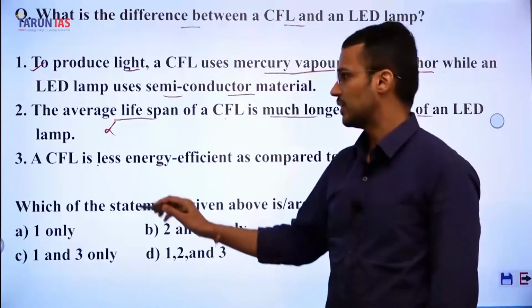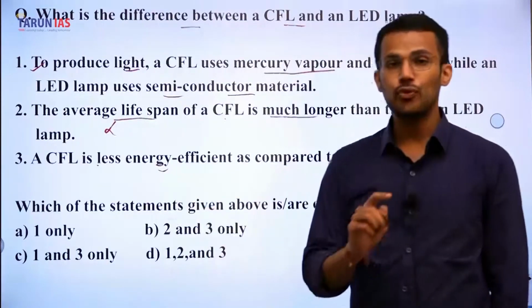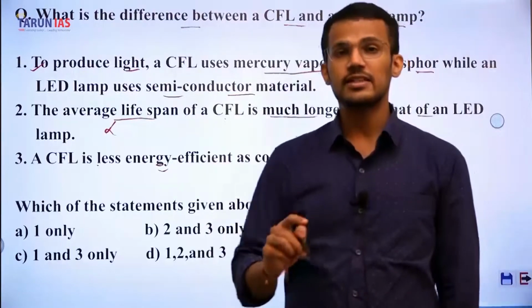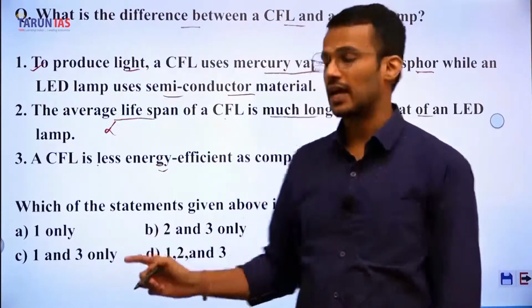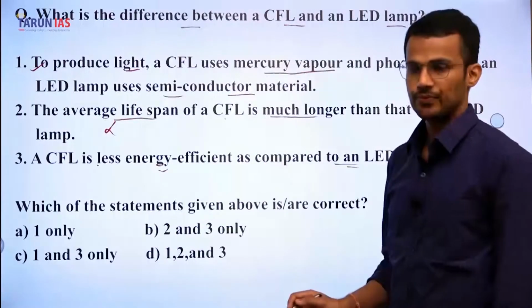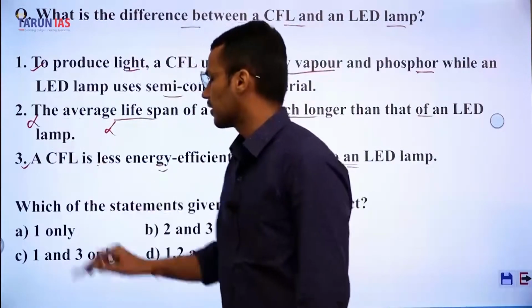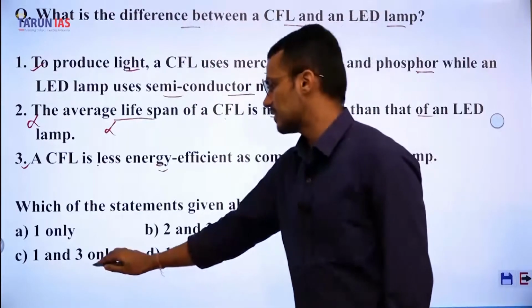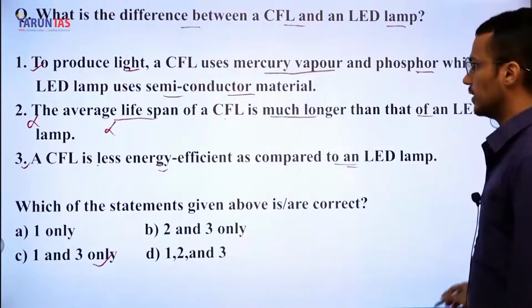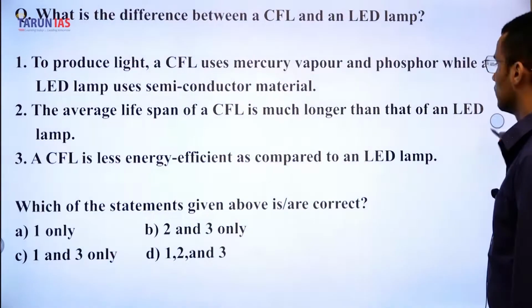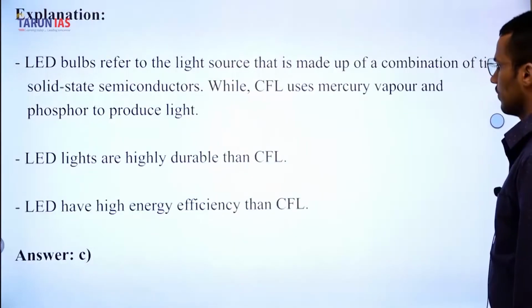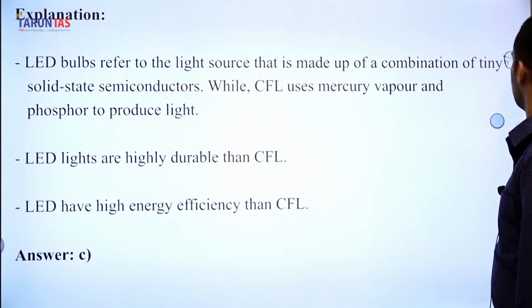So this statement is correct because CFL is indeed less energy efficient than LED lamps, and hence the first and third statements are correct. Answer is C, 1 and 3 only. Next question.